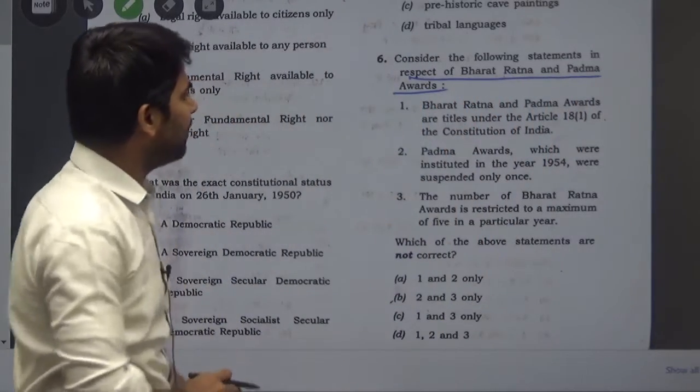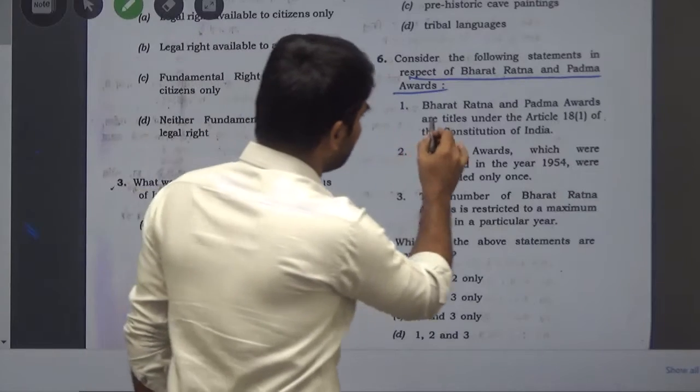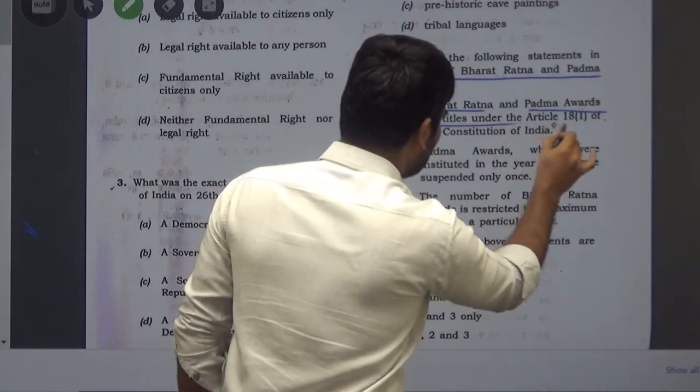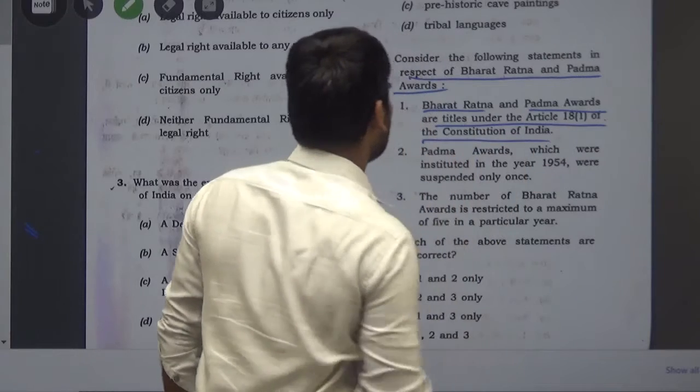So keep in mind these awards. The first statement is Bharat Ratna and Padma awards are titles under Article 18(1) of the Constitution.